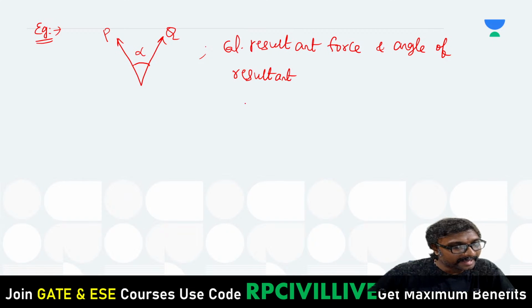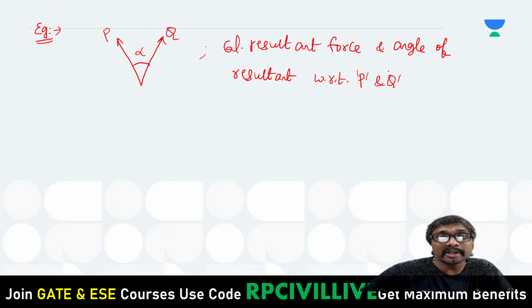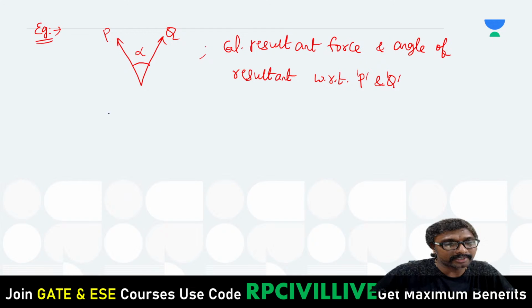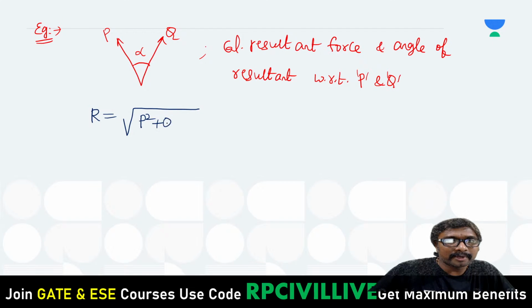Good evening Purna. Angle of resultant with respect to P and Q. Now this is important, right? Angle of resultant with respect to this P and Q. Now it is complex. How can you get this resultant R? Under root P square plus Q square plus 2PQ cos alpha.